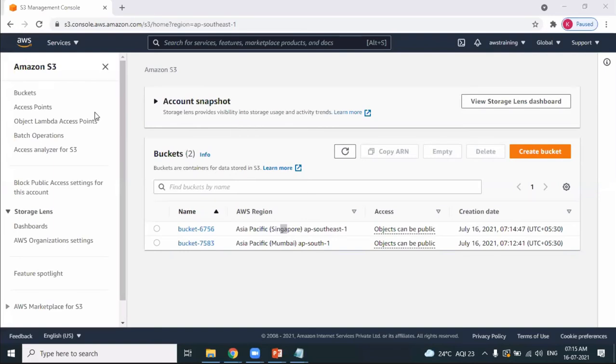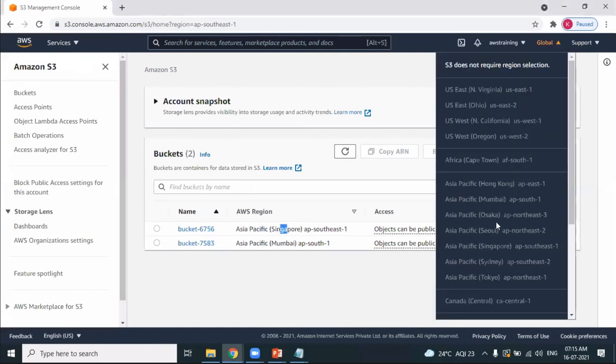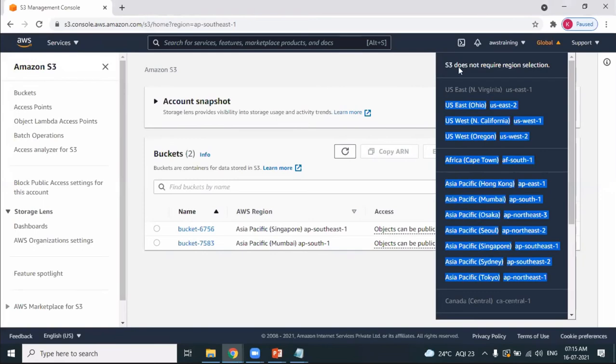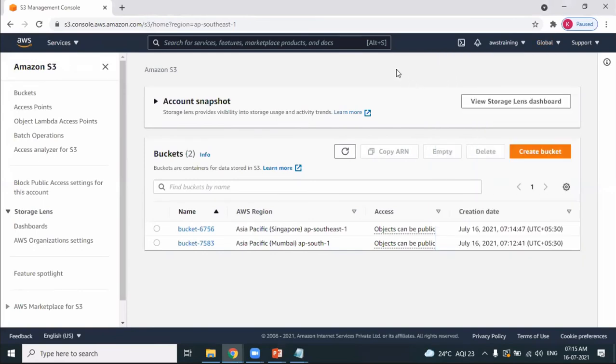The S3 service dashboard is by default global. It's not a region specific dashboard. It's always global. There's no concept of selecting region. There's no concept of selecting Singapore. It's all grayed out. There's no concept of selecting Mumbai. I cannot select the region. S3 does not require region selection. It is by default global. You cannot change it. So by default, the S3 dashboard is global.